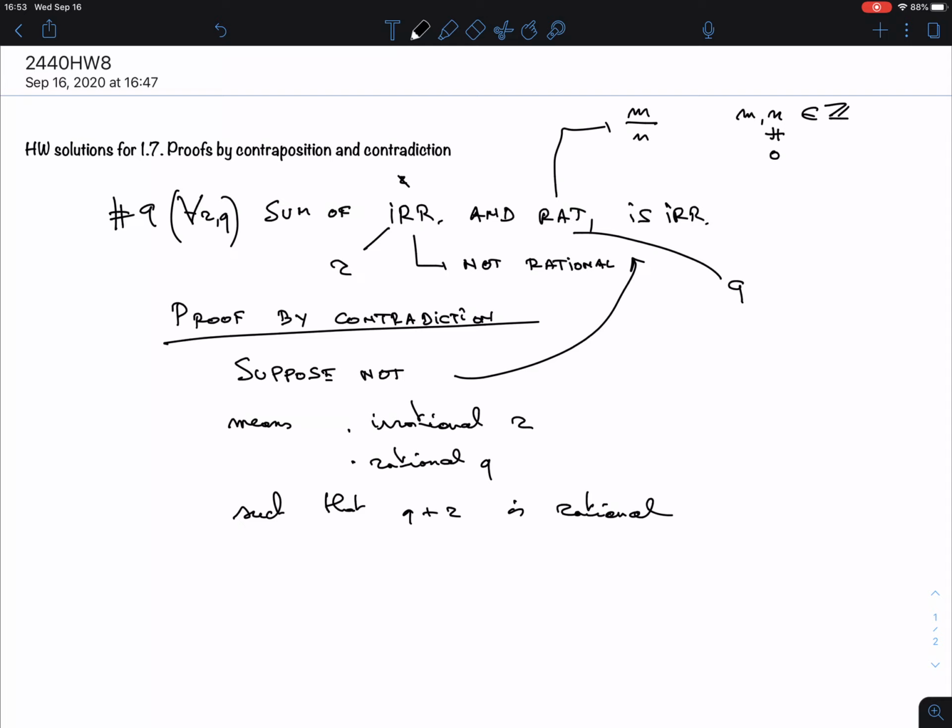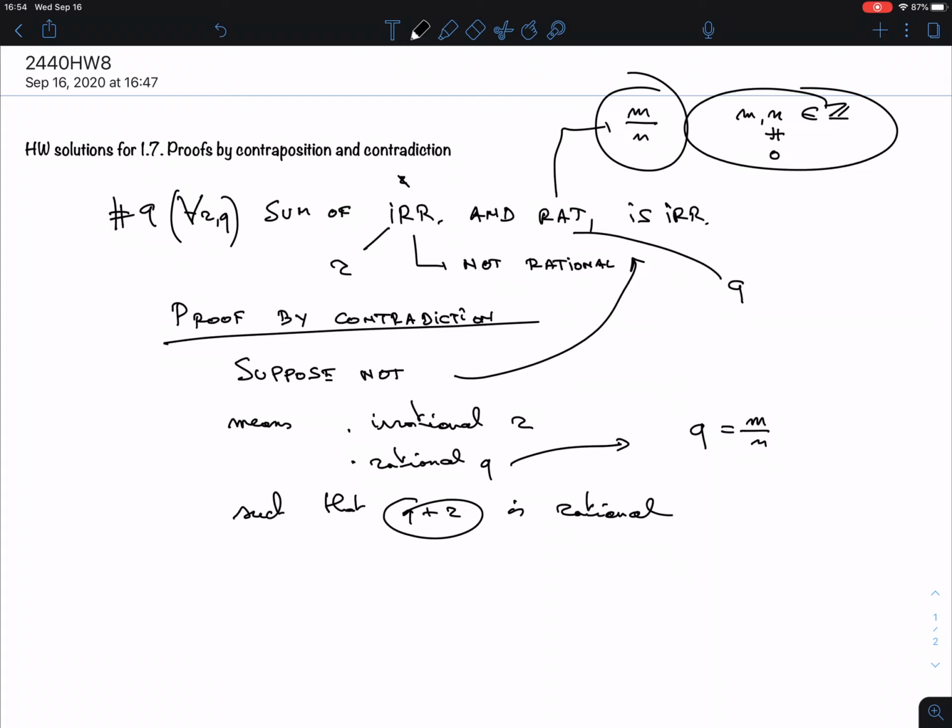At this point, perhaps I'm a little bit stuck. I need to capture what it means to be rational or irrational. Which of the two can I capture best? Remember, negations, not rational, is something that's very hard to capture. So we would like to look at the positive things here. Rational, what does it mean? Well, I just said, it means that Q can be written as m over n for some m and n that are integers. But there's something else that is rational, namely this sum is also rational. Is that the same m and n? No, there's no reason why they would be the same. In fact, they're probably not the same at all, right?